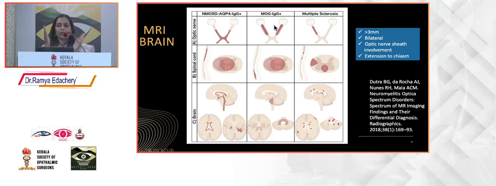Whereas in MOG, perineural sheath involvement happens, and the conus and cauda equina part, the lower part, is more involved, and you can get area postrema involvement. Whereas in NMO spectrum disorders, you can get bilateral involvement, long segment involvement, chiasmal involvement, even up to the optic tract. Not only the white matter, even the grey matter can get involved, both central and peripheral, and it involves the cervical and thoracic parts. Wherever the aquaporin 4 antibody is present, all these parts can get affected, leading to symptoms like vomiting, nausea and narcolepsy. So you should ask about these symptoms in these patients.